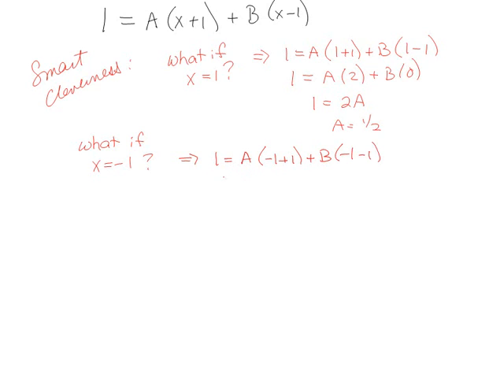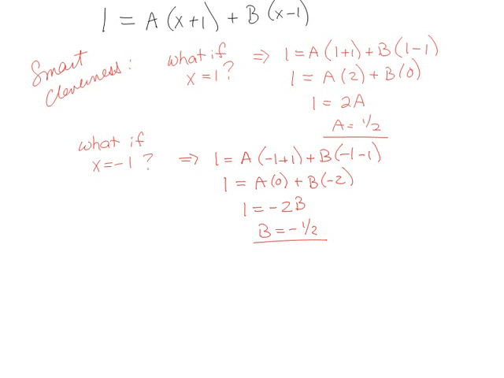And then I've got 1 is equal to a times 0 plus b times -2. So that's 1 is equal to -2b, so b is equal to -1/2. Now, a and b being the opposites of each other, that's just an accident. It's just the way it turned out; it doesn't always happen that way. But here it does.